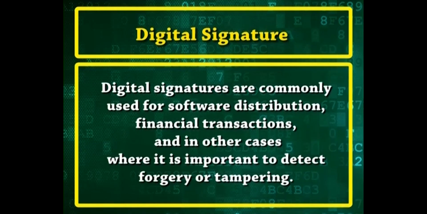Digital signatures are commonly used for software distribution, financial transactions and in other cases where it is important to detect forgery or tampering.